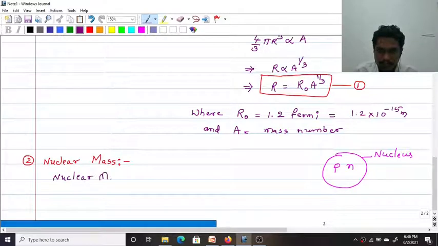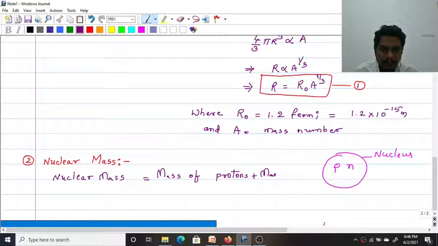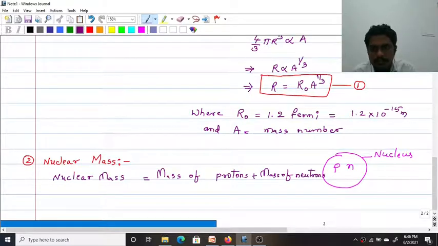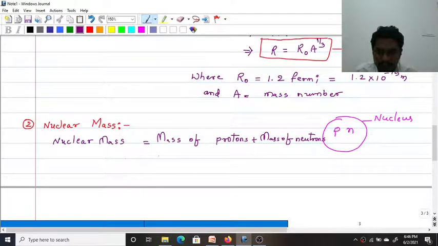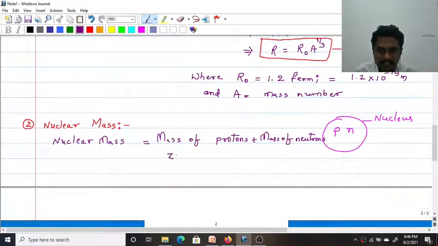Nuclear mass is equal to the mass of protons plus the mass of neutrons. The sum of the mass of protons and neutrons is known as nuclear mass. Right here I'll write: let Z be the number of protons inside the nucleus, each having mass mp.